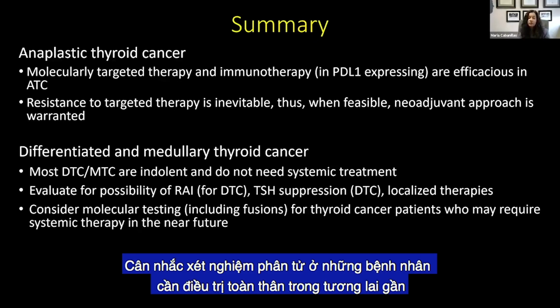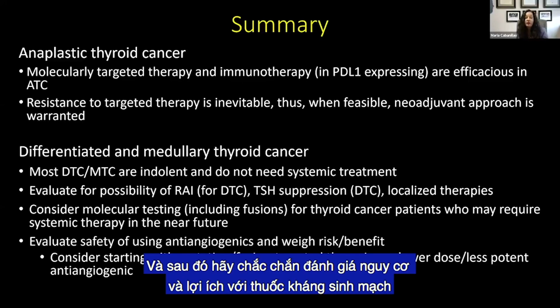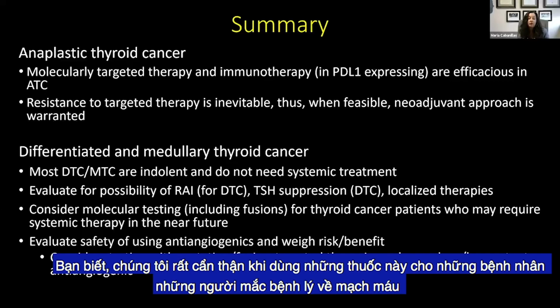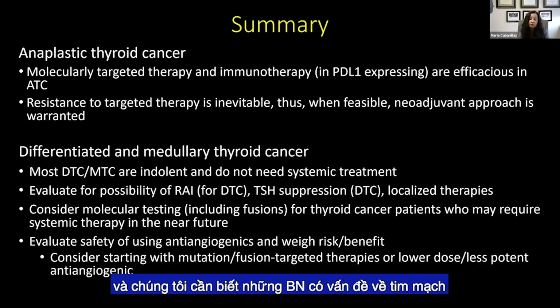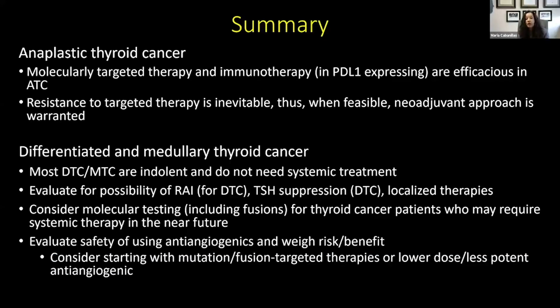Consider molecular testing in patients who are going to need systemic therapy in the near future, and be sure that you know what you're getting. And then be sure to evaluate what the risk benefit is with anti-angiogenics. We are very careful with giving these to patients who are vasculopaths, and we know are going to have cardiac problems, or patients who are at risk for tracheoesophageal fistulas, or have disease encasing the carotid.